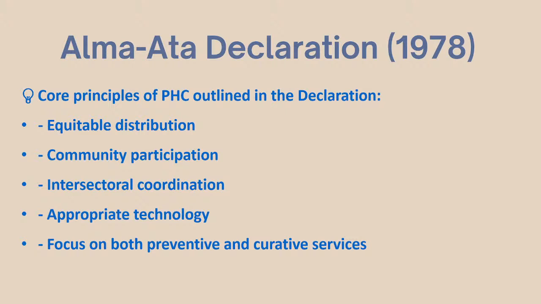So, now we will go ahead taking each of these components and, with examples, try to understand what is equitable distribution, what is community participation, and when we have applied these principles of primary healthcare, how do we know that it is effective in decreasing illness and saving lives? So, you have to have evidence.